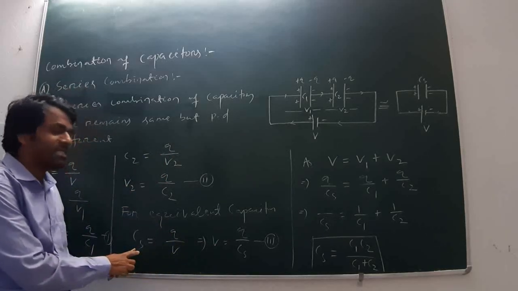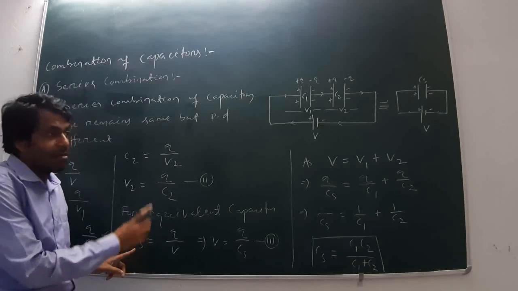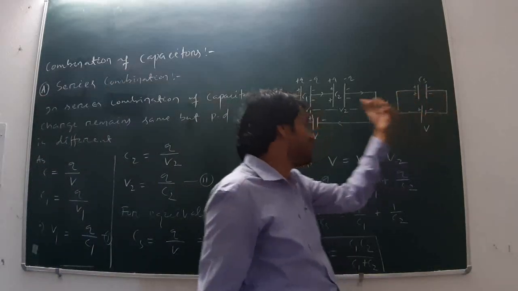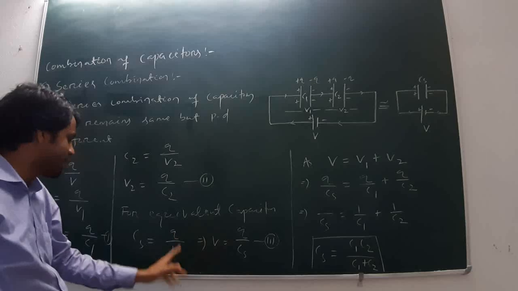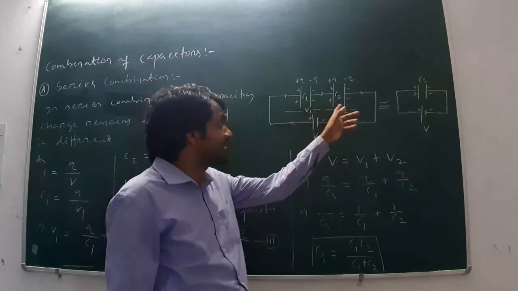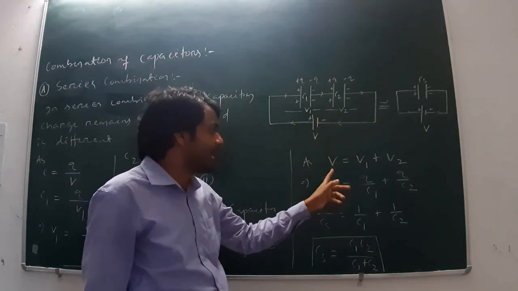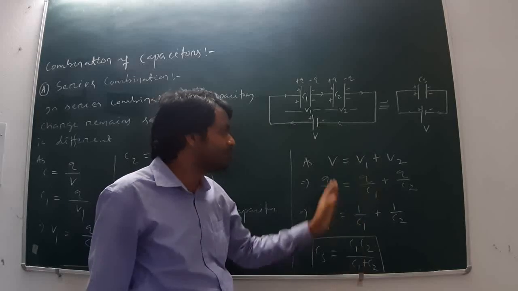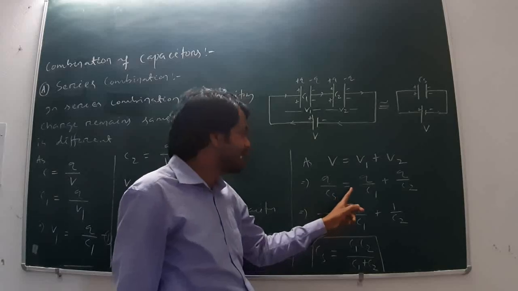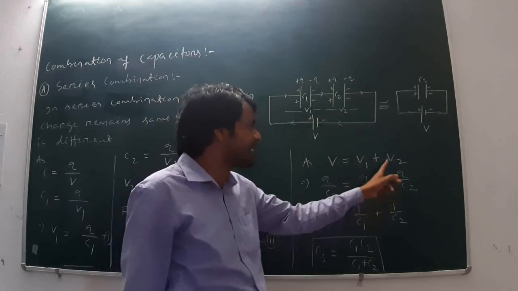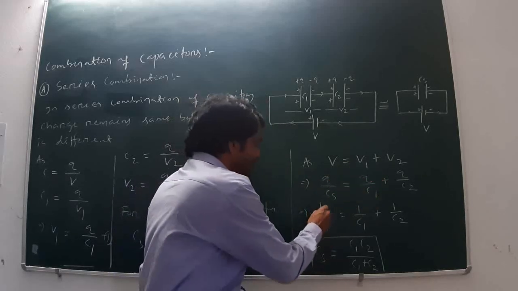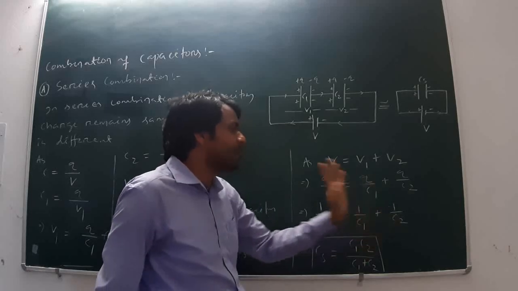I have to calculate. So now I have taken the CS. CS is the equivalent capacitance or net capacitance or total capacitance of the series combination, equal to Q by V. Total charge is Q, potential difference is V, or V is equal to Q by CS, equation 1. So now as the total potential difference V is equal to V1 plus V2, in place of V I have taken Q by CS, that is equal to Q by C1 plus, in place of V2, Q by C2. Q cancels out, 1 by CS is equal to 1 by C1 plus 1 by C2.